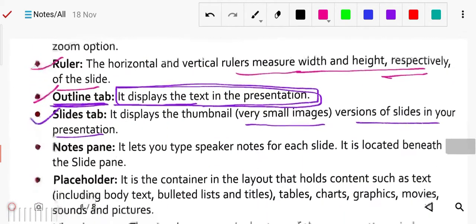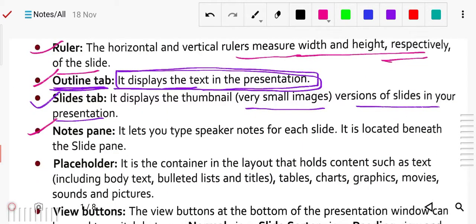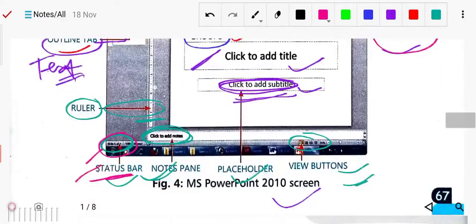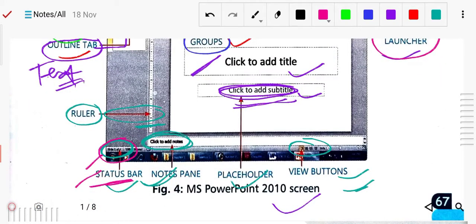Now next we have the notes pane. The notes pane lets you type speaker notes for each slide. It is located beneath the slide pane. Here is the slide pane, and beneath it you will get the notes pane. Here you can write notes, what you want to speak, that you want to write down here.